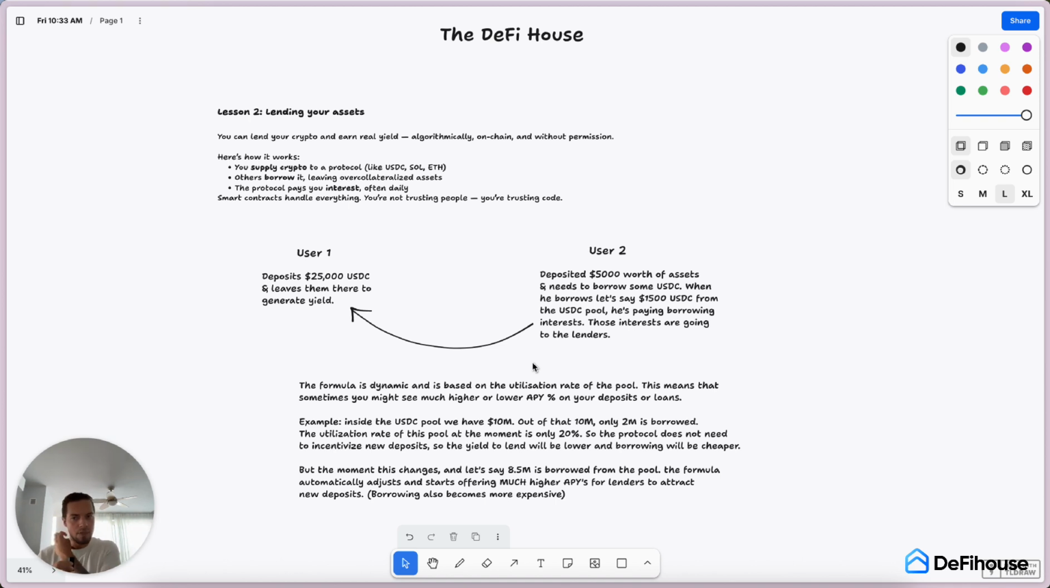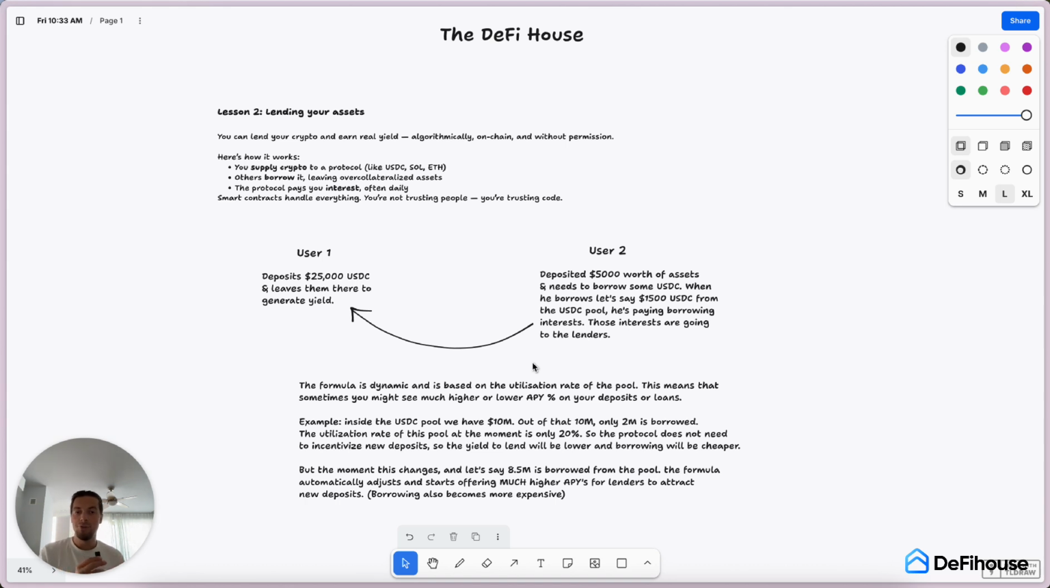So, for example, very simple example, user one, let's assume that user one is you. So you deposit $25,000 USDC to the protocol and you leave them there to generate yield. Maybe you have some stable coins waiting for the market to drop or something. You just hold some USDC in your wallet, right? So you can deposit them to the DeFi lending and borrowing protocol. There are many of them. And basically leave them there to generate yield. You are able to withdraw at any time. You are in full control.